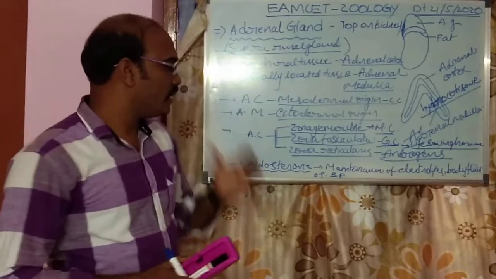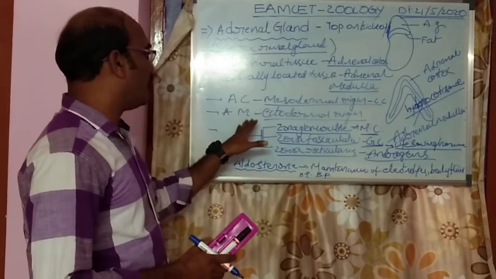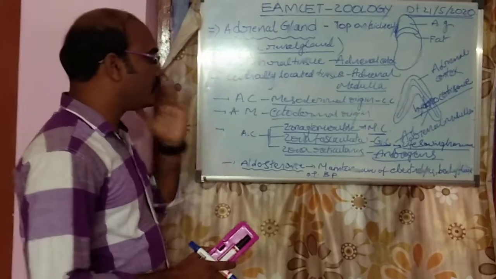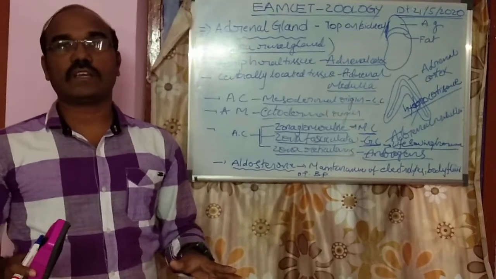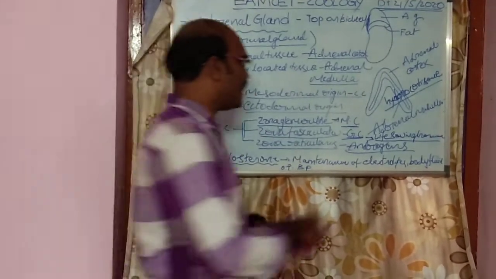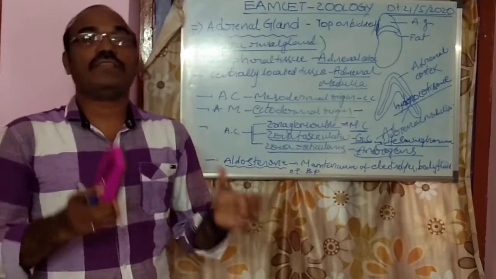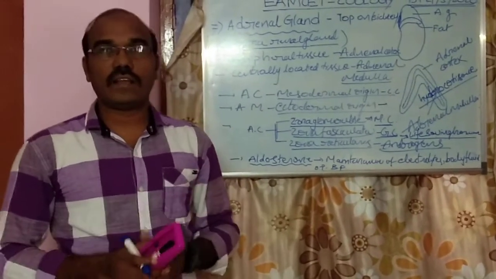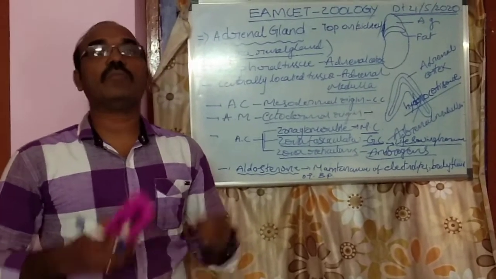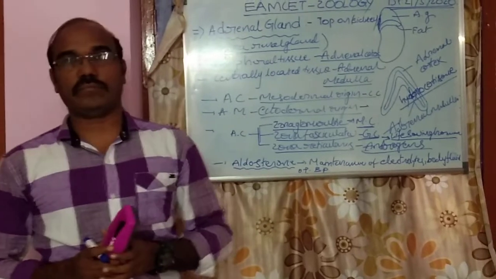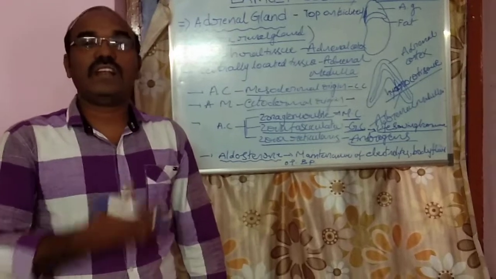Then coming to the other part of the adrenal gland, the adrenal medulla. This adrenal medulla is of ectodermal origin, as we already know. It releases major hormones: adrenaline and noradrenaline, or norepinephrine. They are released when we are emotional, angry, or in an emergency time.